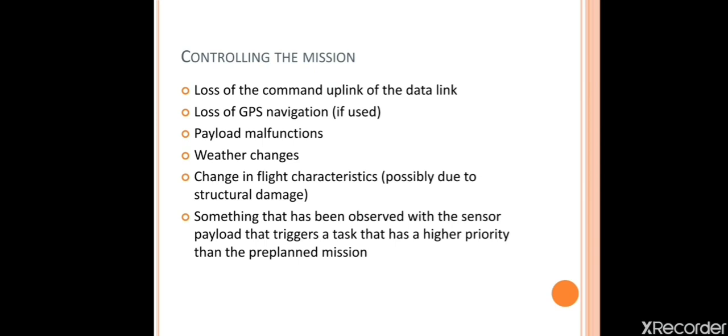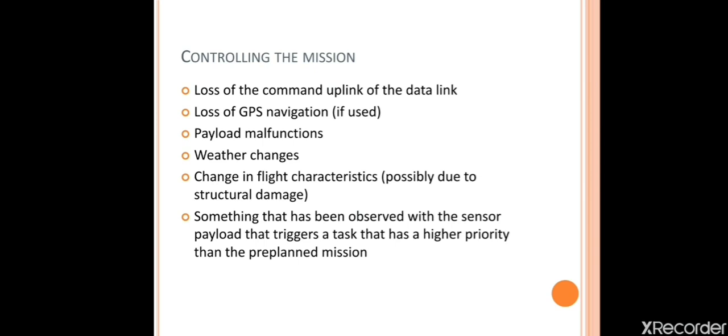First one is loss of the command uplink or the data link. The data link is mainly useful for transferring information between the air vehicle and the ground station. If you lose that command uplink, can we control the mission or not, can we make the mission a success or not, that is the question. Even if you lose the command uplink, we have to make sure our mission succeeds.